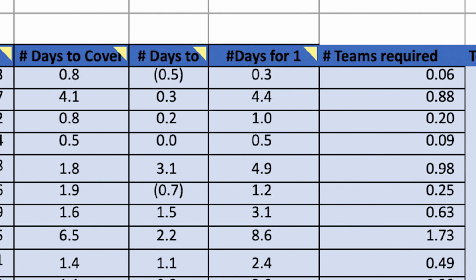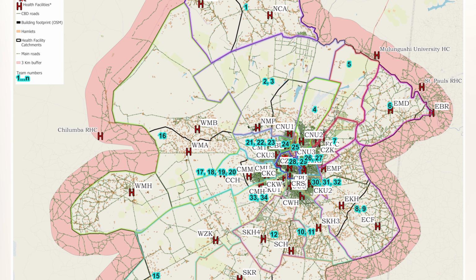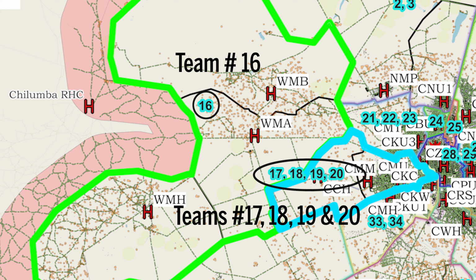There are two sets of maps required for the planning phase: district and sub-district level maps. Add the location of health facilities, roads, and sub-district boundaries to an existing district map. The estimated team numbers required to complete data collection in each sub-district, as obtained from the planning tool, should be marked on the map.